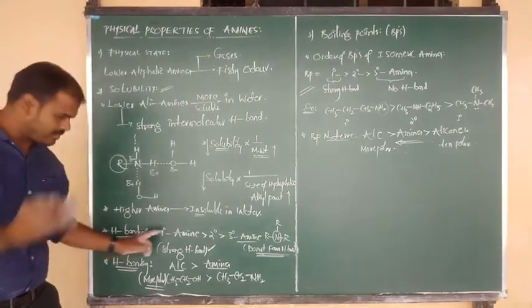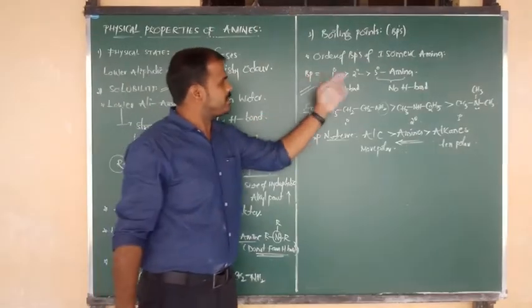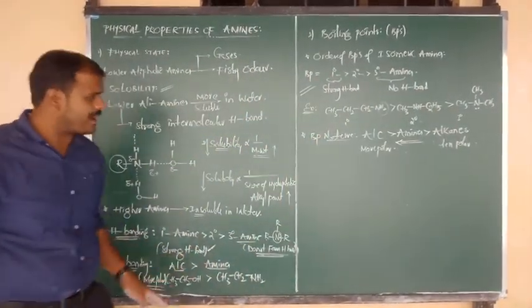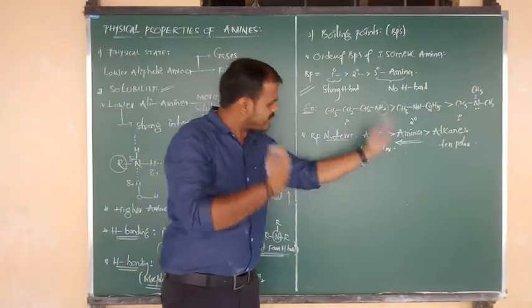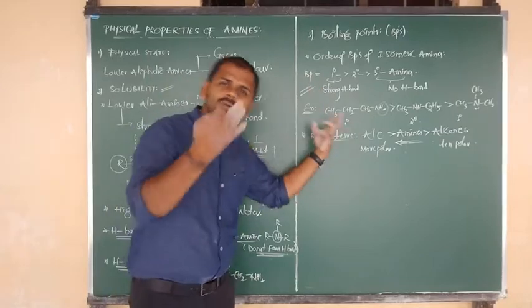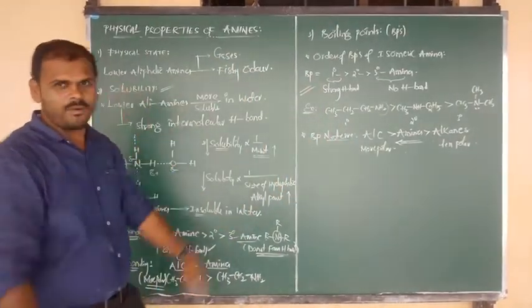Hydrogen bonding nature: primary, secondary, tertiary. And boiling point nature: primary, secondary, tertiary. Hydrogen bonding nature: alcohol greater than amine. Boiling point nature: alcohol greater than amine. It depends upon polar nature, and the above one depends upon the availability of hydrogen atoms. Everything is clear? Very, very important.